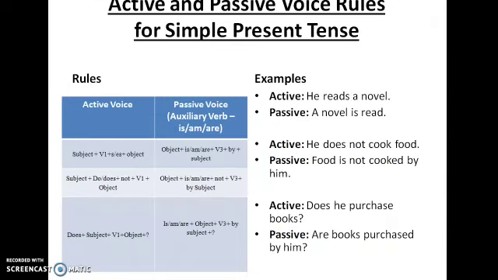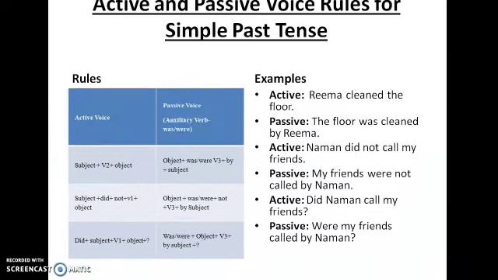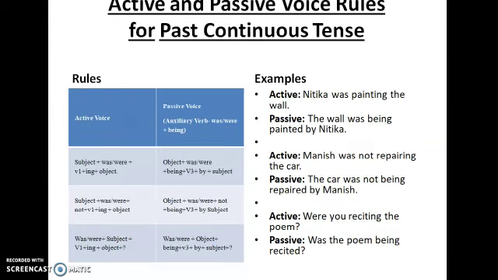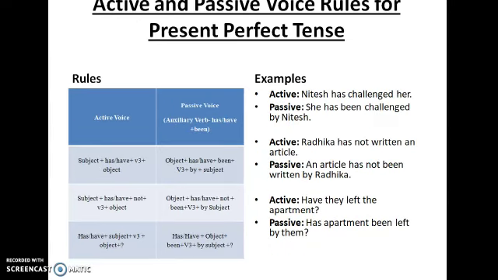So first one is simple present tense. The form is object plus is, am, are plus V3 form of the verb plus subject. Next, for simple past tense, object plus was or were plus V3 form of the verb. For present continuous tense, it is object plus is, am or are plus being plus V3 form of the verb. For past continuous tense, it is object plus was or were plus being plus V3 form of the verb.